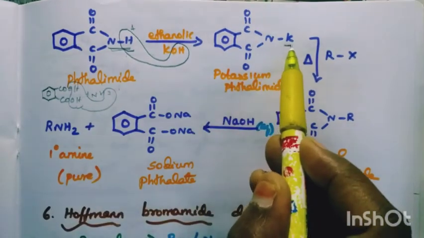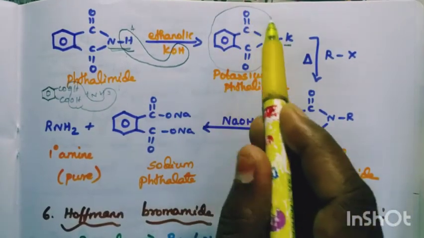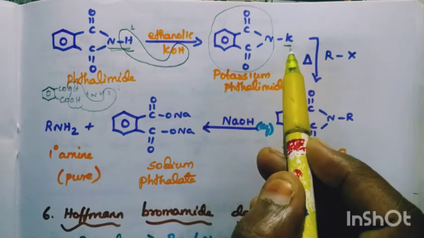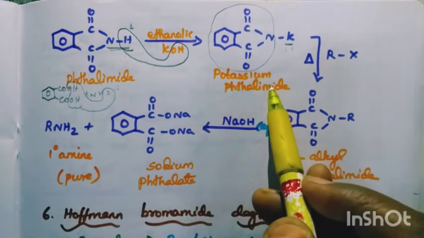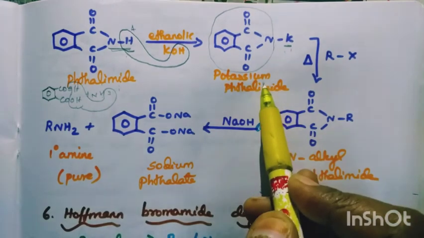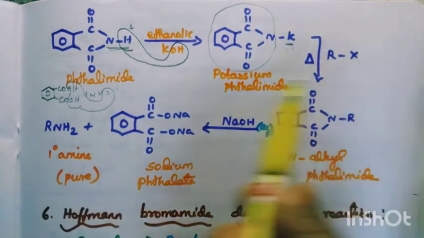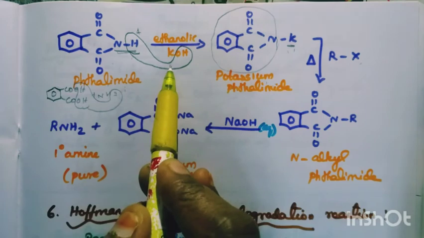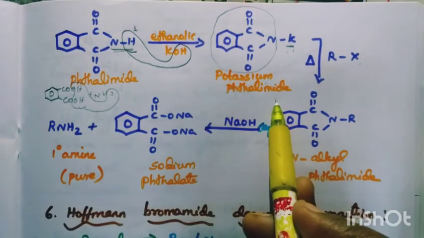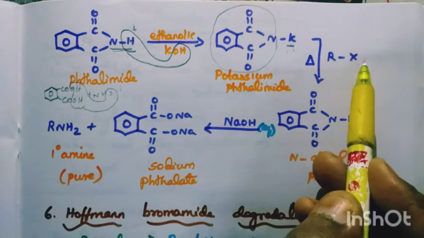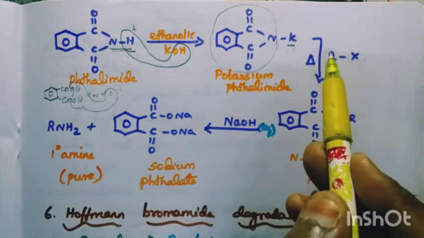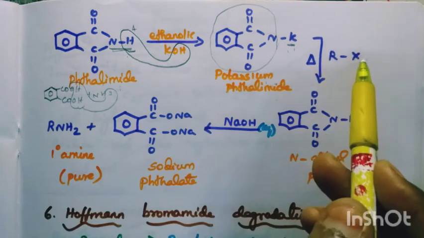So it is potassium phthalimide. Phthalimide with KOH gives potassium phthalimide. Then with alkyl halide. What is alkyl halide? Consider this as CH3Cl. KCl goes out like that.